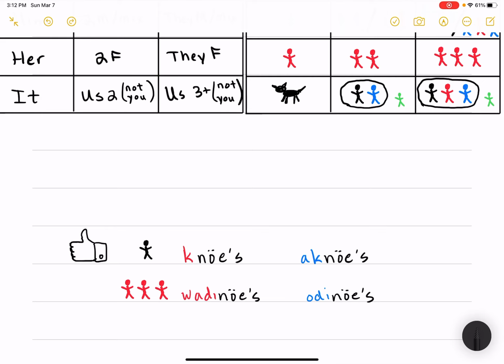This kind of just makes it stand out so you can see. You have the root of liking, and then you have the conjugation of who's doing the liking or who's getting liked. So again, wadinoits, they like it, females. Odinoits, it likes them, the females. So depending on which way that's going, that will determine which one of these pronouns you're going to use.